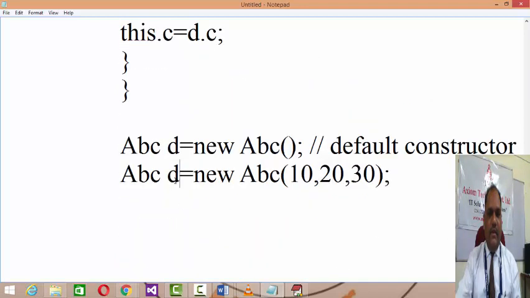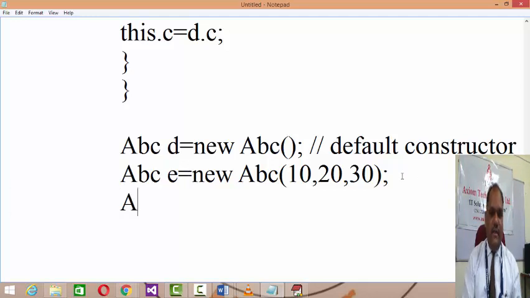So the copy of d, or any other object, let's say instead of d we say e, the copy of e object will be initialized by 10, 20 and 30. So e.a becomes 10, e.b becomes 20 and e.c becomes 30. Get my point clear?